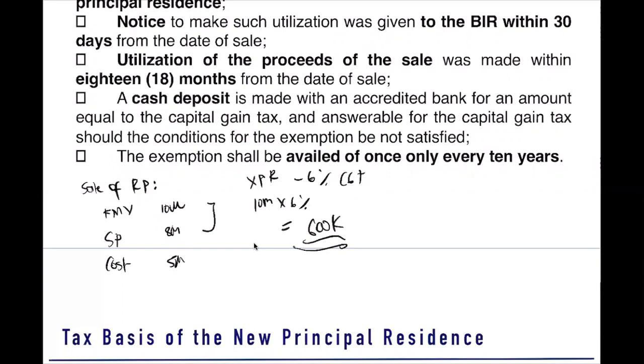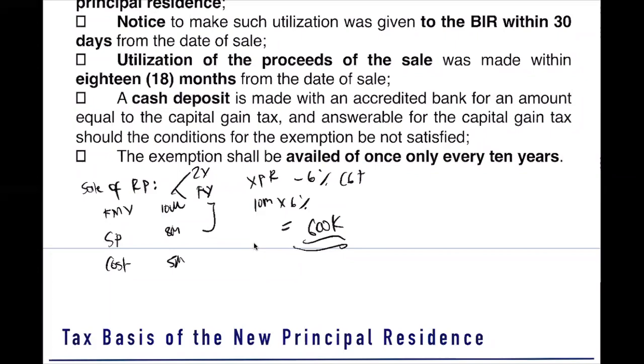Now, what is the fair market value? Actually, fair market value is your zonal value or your fair value itself. What is the zonal value? Remember in our introduction, the power of the CIR to prescribe zonal valuations on real properties.